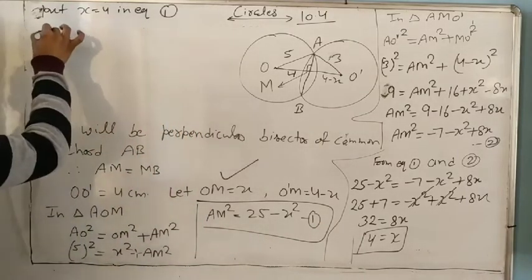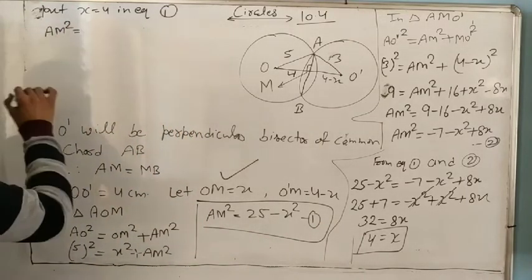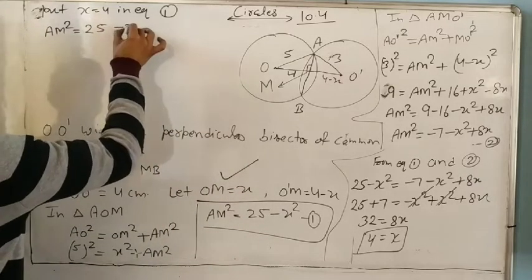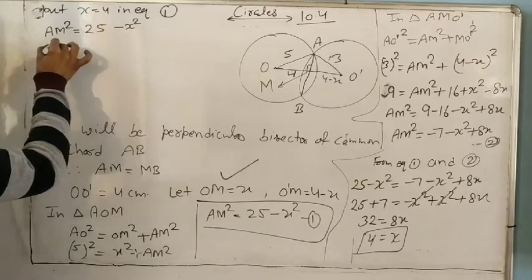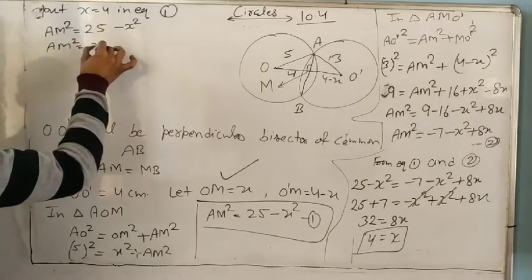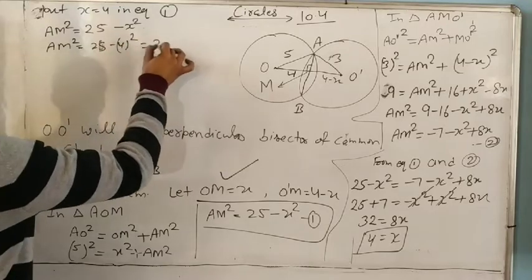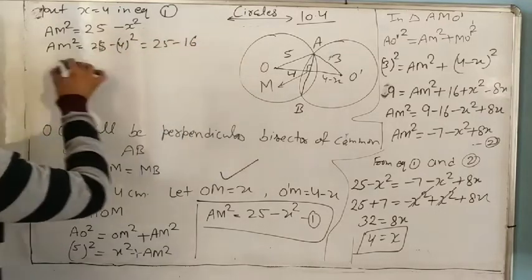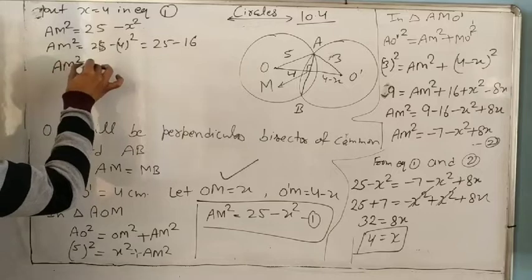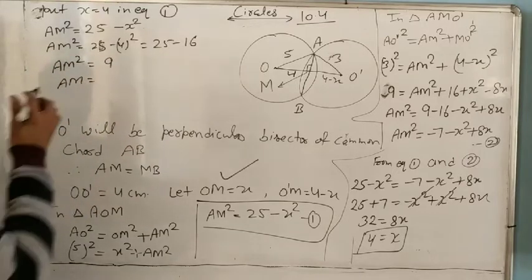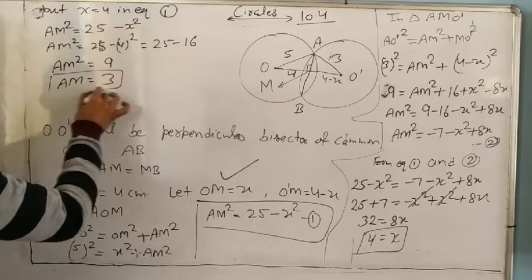AM square equal to 25 minus x square. So AM square equal to 25 minus 4 square, so 25 minus 16. So AM square equal to 9. So it means a number whose square is 9, so it is 3.